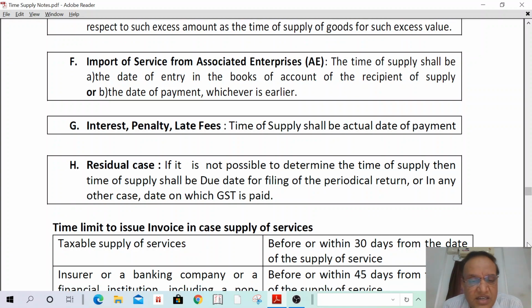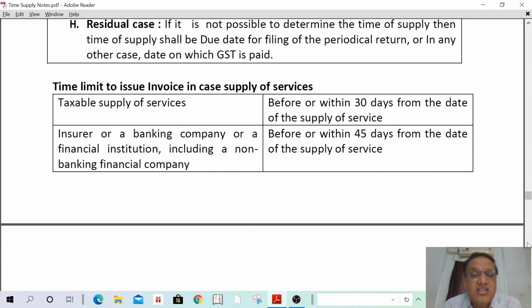Okay. Then time limit to issue invoice in case of supply of service. This also I am not giving much attention.